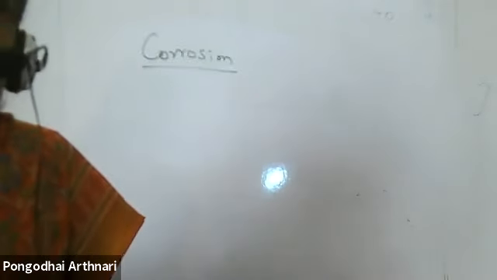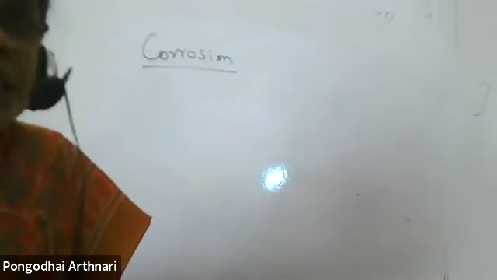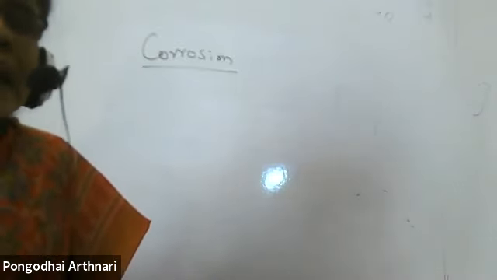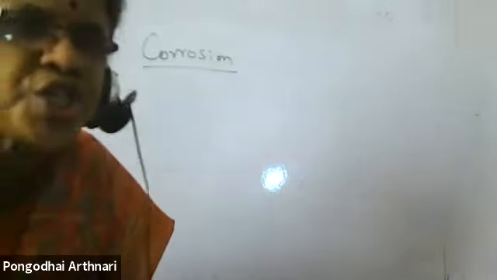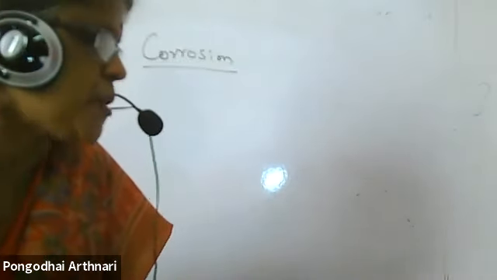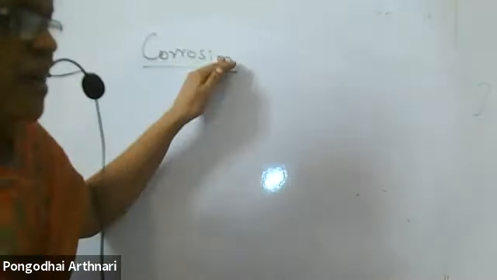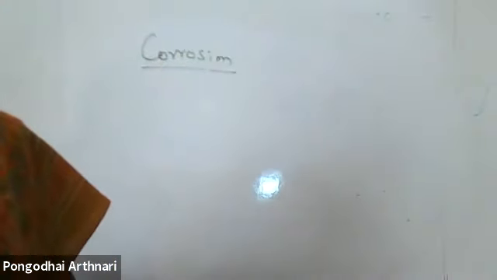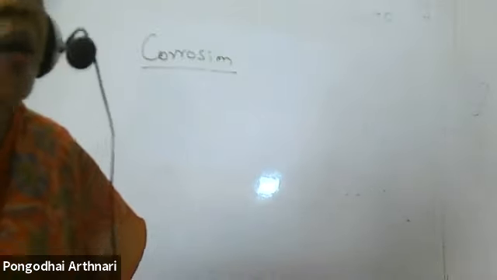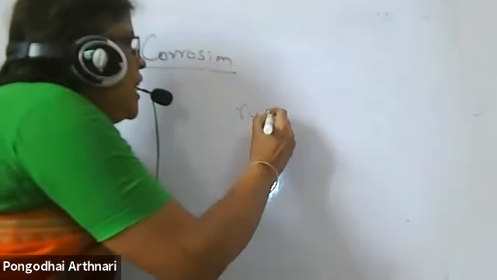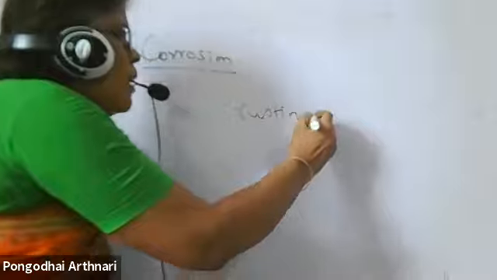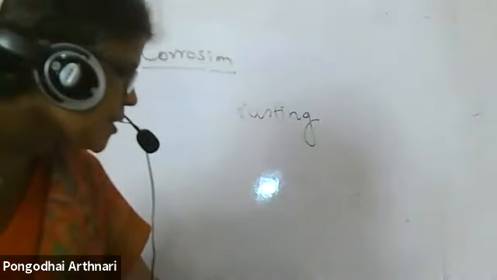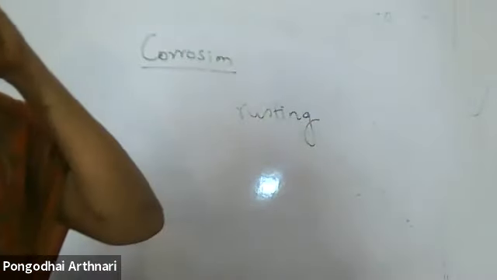Degradation of the metal on exposure to air, oxygen, or any other chemicals or moisture is called corrosion. When this degradation takes place in iron, we specifically call it rusting. When it explicitly takes place in iron, we call that rusting. Why so typical rusting?